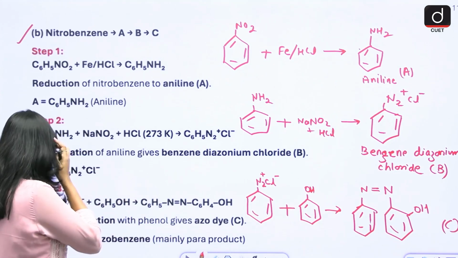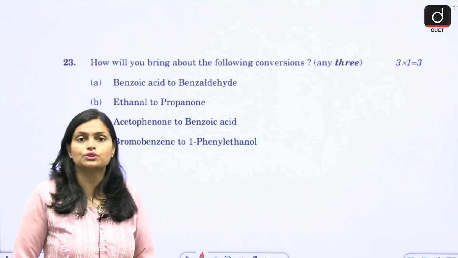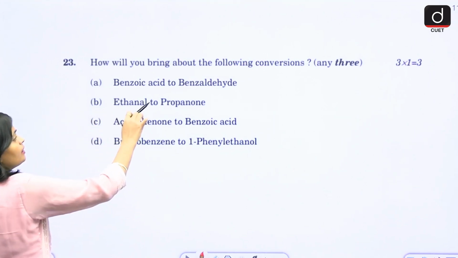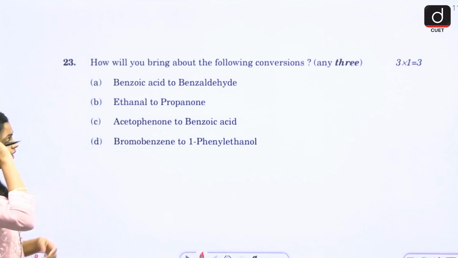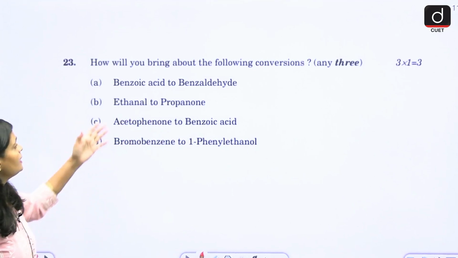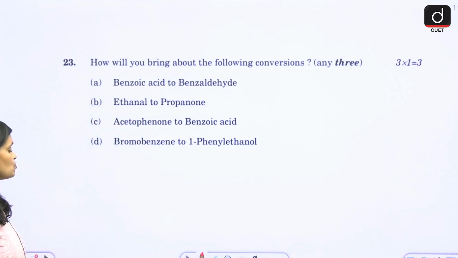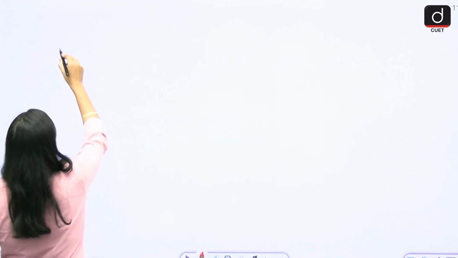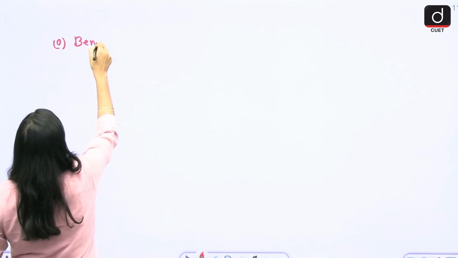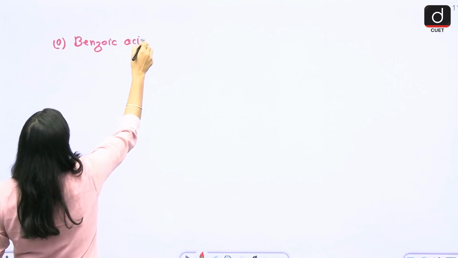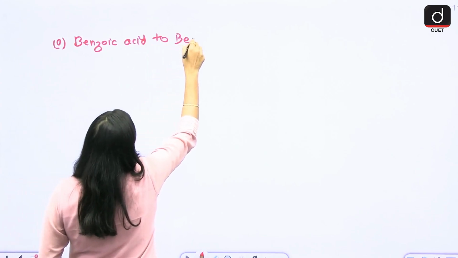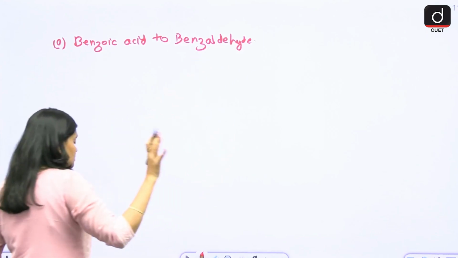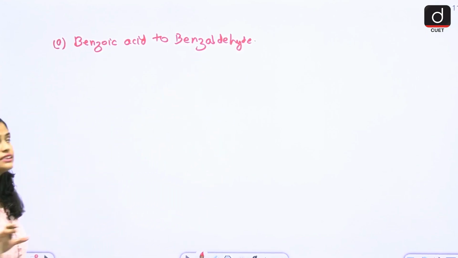All right, then again we have question number 23, which is your 3 marks question. How will you bring about the following conversion? Again you have a conversion type question, and number 1 is benzoic acid to benzaldehyde. So let us see. Number 1 is benzoic acid to benzaldehyde. Very simple conversion, only you have to remember the reagent, what reagent you are using.